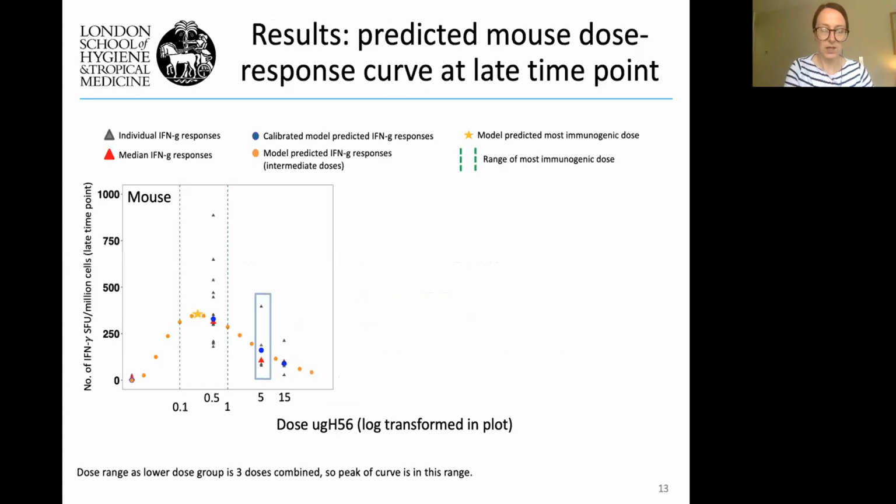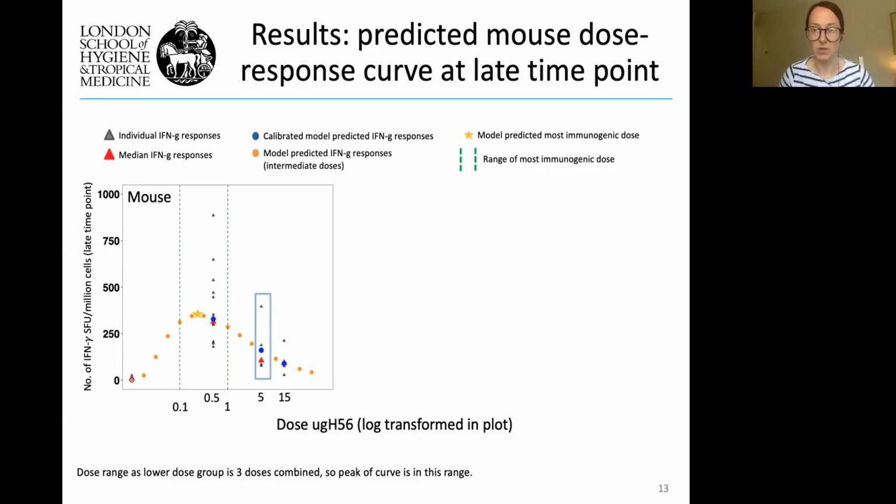So here you can see a dose response plot using the mouse data. Now, instead of the x-axis being time, it is now dose. So it's slightly different. The triangles represent the interferon gamma responses. The grey triangles are all the individual responses, and the red ones are the median. The blue points are the calibrated model prediction for the median, and then the orange circles are model predicted interferon gamma responses for intermediate doses not actually tested in the experiment.